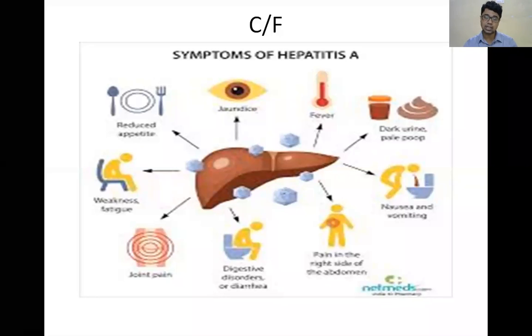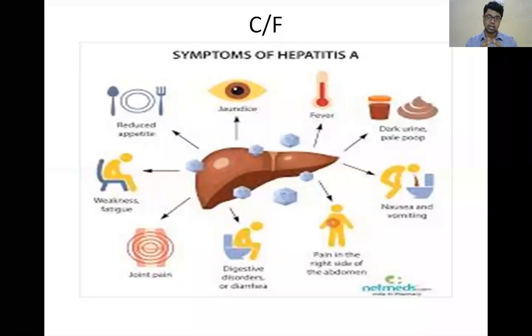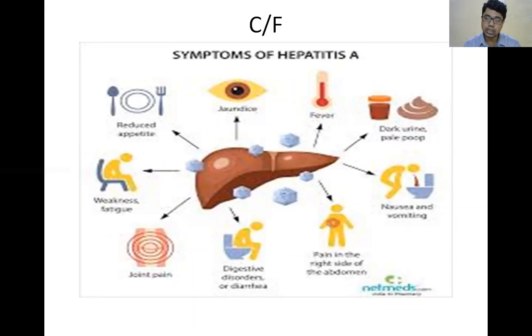There is no nerve supply to the liver itself, but the capsule of the liver is stretched, and stretching of the capsule causes tenderness. So you will get a tender hepatomegaly. When you touch the abdomen, the baby will say it is tender, and you will also get a palpable liver. So tender hepatomegaly is a sign of hepatitis.